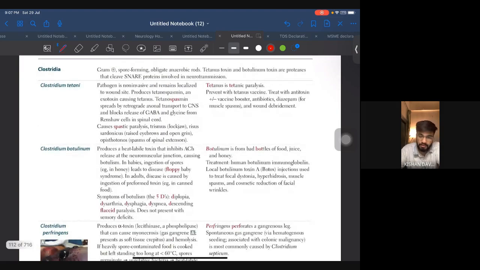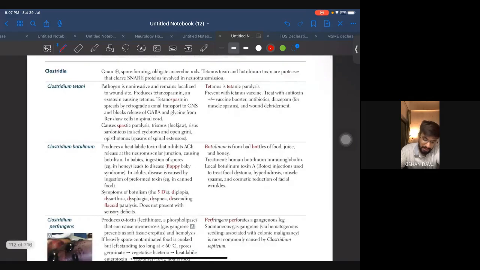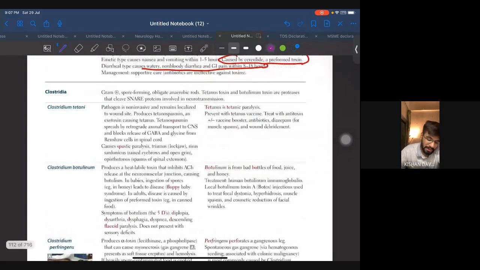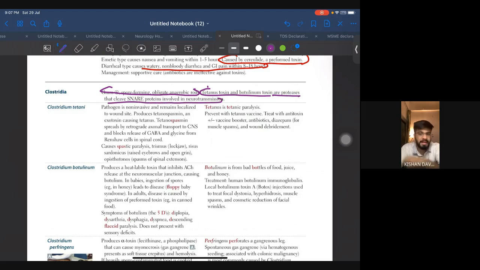All right. Coming to Clostridia. Clostridia, another important group of bacteria, gram-positive spore-forming obligate anaerobic rods. They can be of two types. Tetanus toxin and botulinum toxin are proteases that cleave SNARE proteins involved in neurotransmission. As I told you, all the toxins we have already discussed before the start of bacteria. Okay, and I am again and again telling you, please do Sketchy Medical. That is the best resource for microbiology up to date, no matter whether you are preparing for USMLE, NEET PG, FMG, anything.